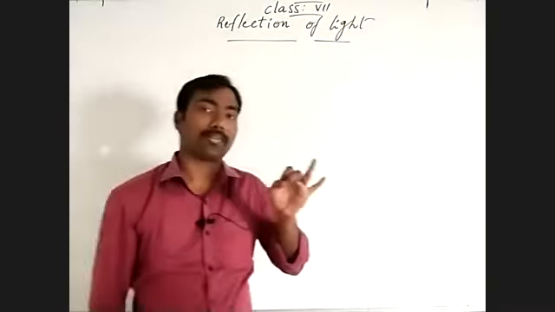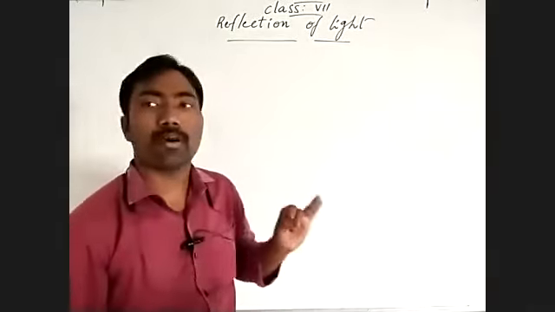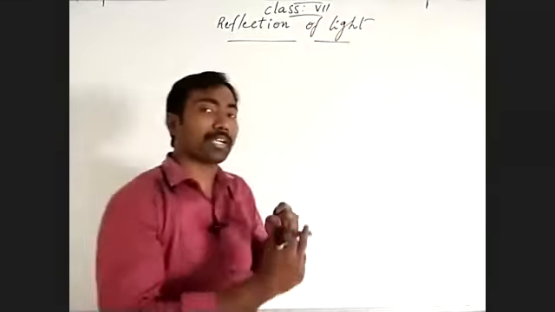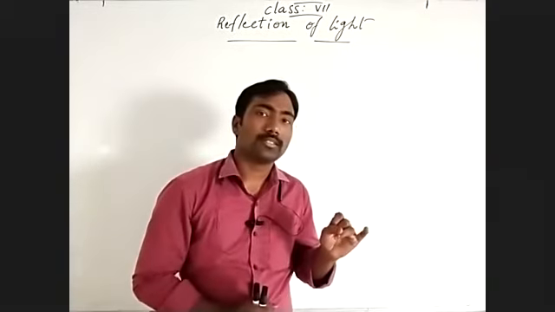Light is a form of energy, and we discussed how it travels.